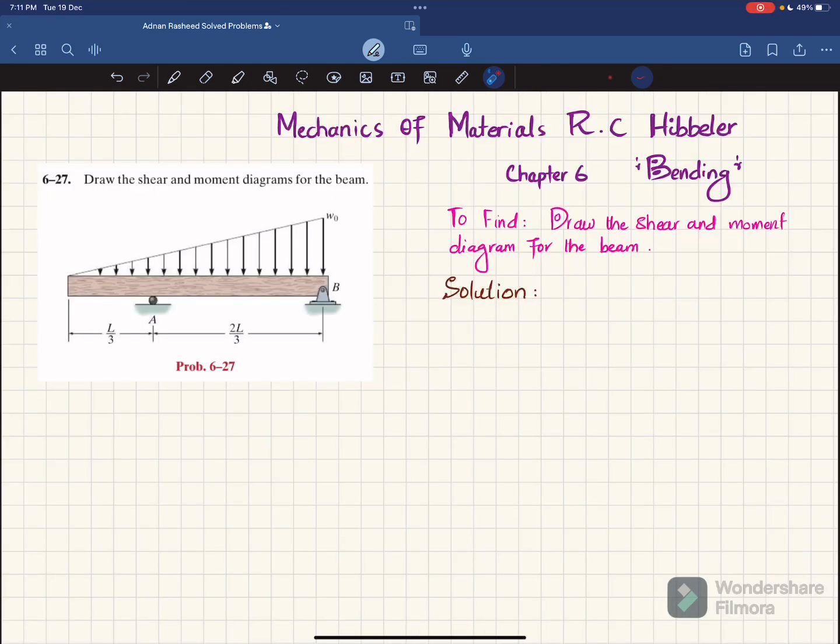Welcome back. Problem 6-27. This problem is taken from chapter number 6, that is bending, and the book name is Mechanics of Materials by R.C. Hibbeler. So the statement is draw the shear and moment diagram for the beam.